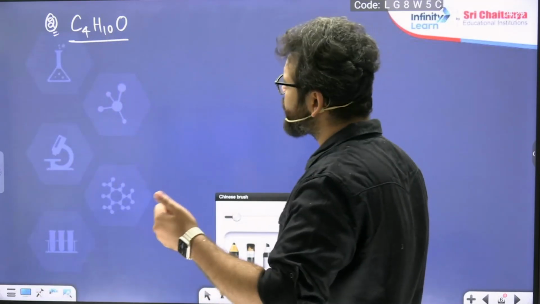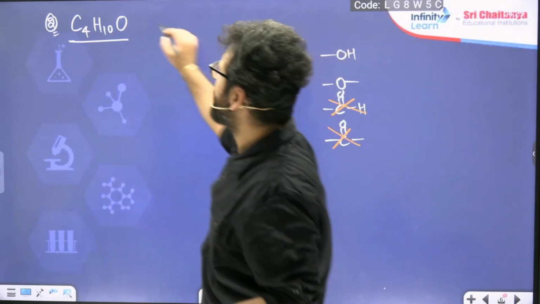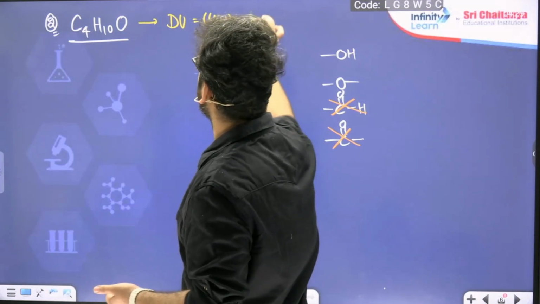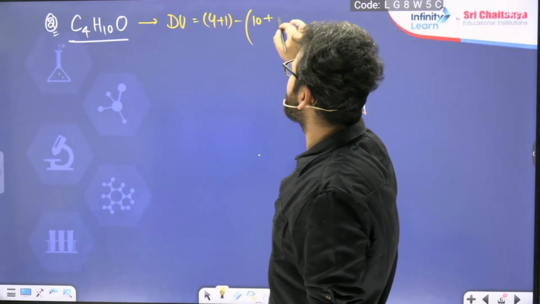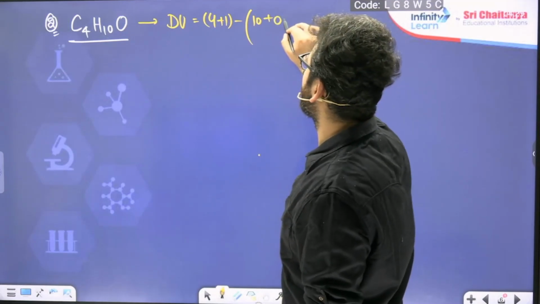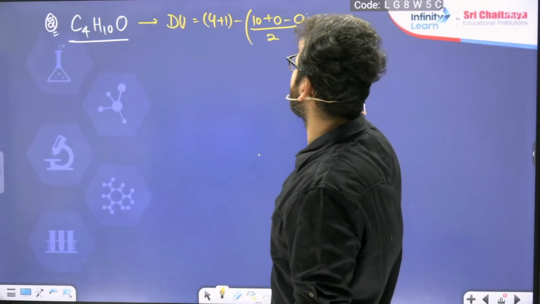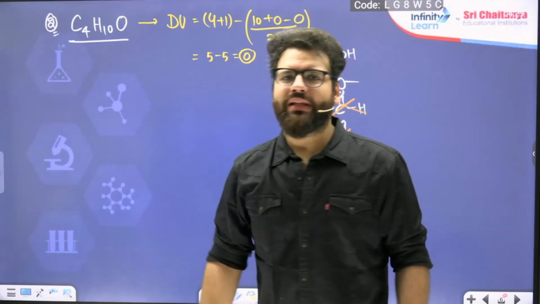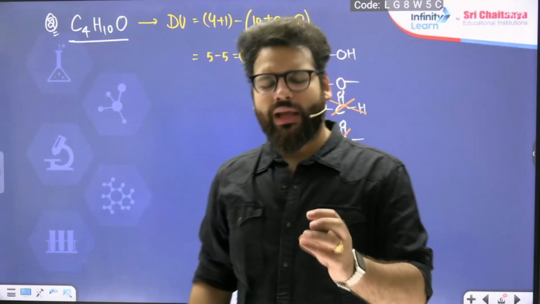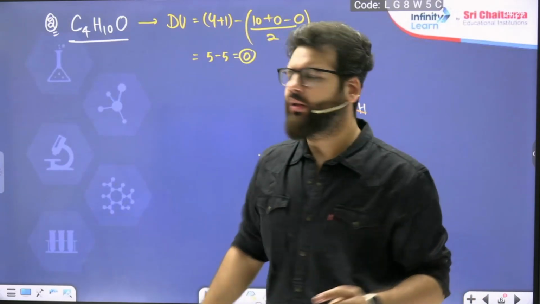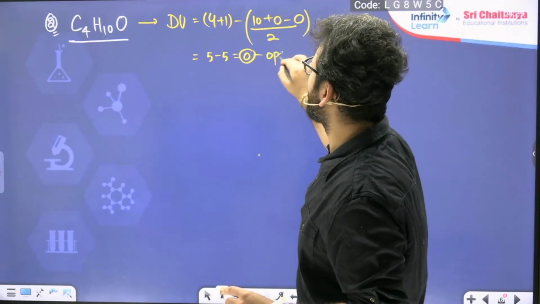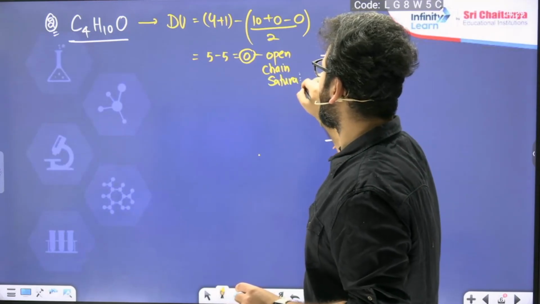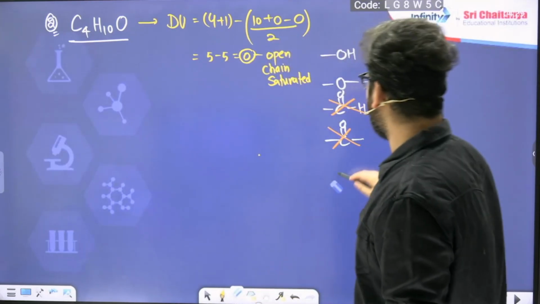Now here I'll give you one small trick to draw the structures also. First thing, I'm checking degree of unsaturation. There are 4 carbons plus 1 minus hydrogens plus halogens. Halogens are 0, minus nitrogens are 0, by 2. 5 minus 5, 0. Means I don't have to think of any pi bond, any aldehyde, any ketone, any ring. It has to be an open chain saturated compound.